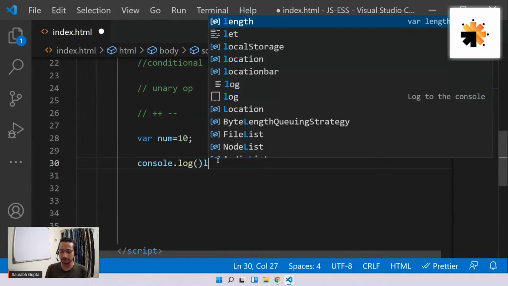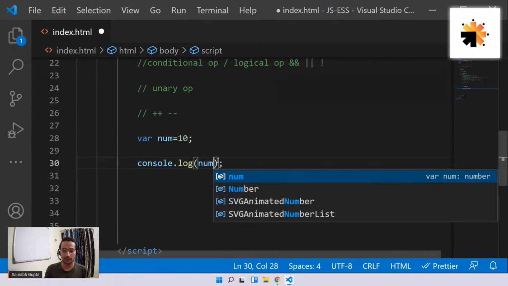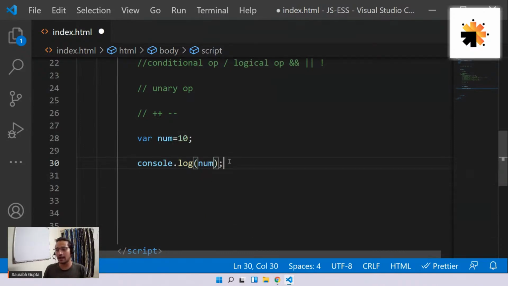Console.log, I do num. Hello, sir. What is framework library? I'll tell you that. Let me complete this topic. I'll come back to your question.